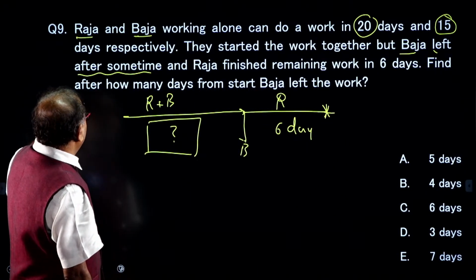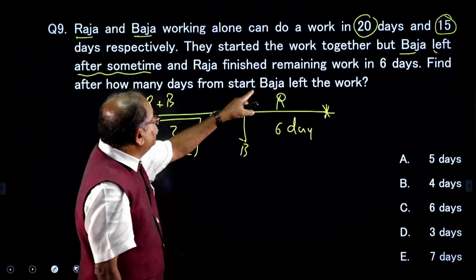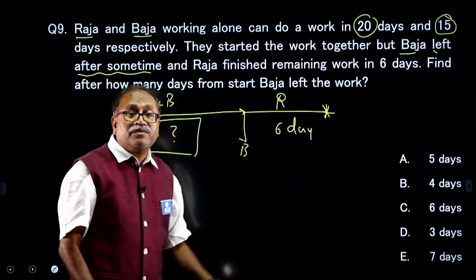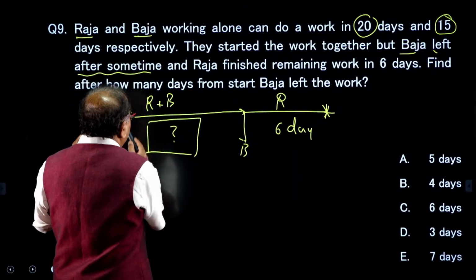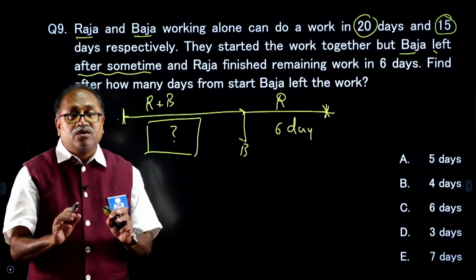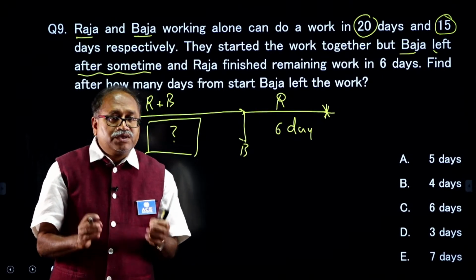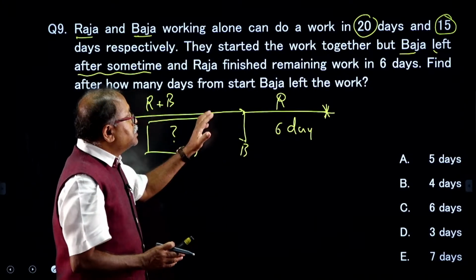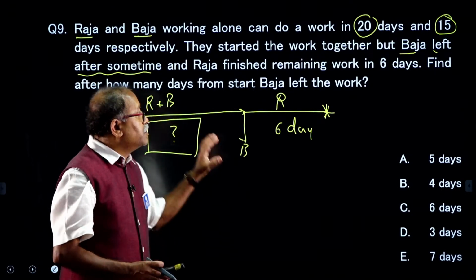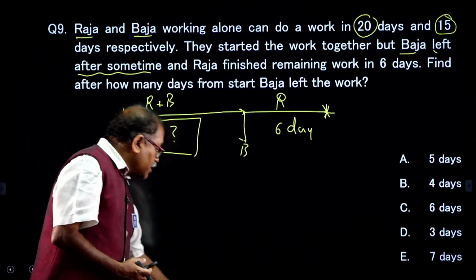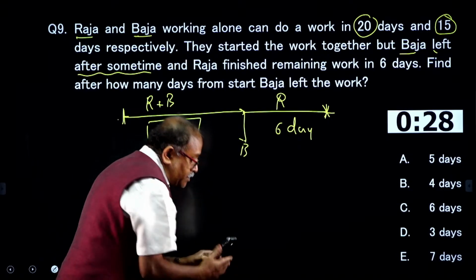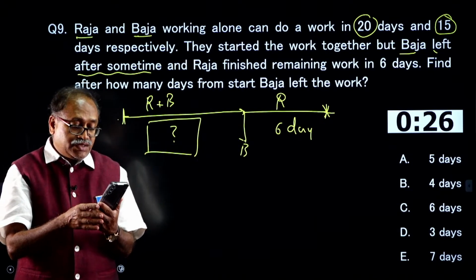Now, the question is: after how many days from the start did Bala leave the work? That means, after how many days from the beginning he left. This number of days I need to work out. Why did I pick this question? The question is easy, even though this question comes very frequently in the examination. That is the reason for putting in a question like this. Come on my dear friends, your 30 seconds starts now. I will be very happy if some of you can answer the question.